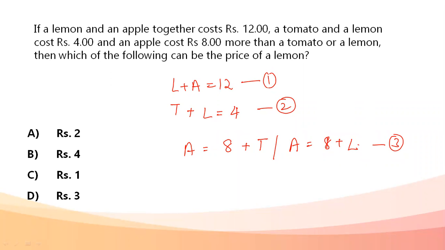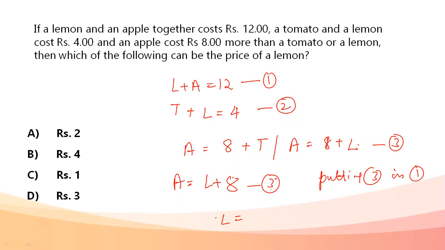So what we can do is use these equations one by one. First, let's use apple is lemon plus 8 rupees. Let's use this as the third equation. When we use this as the third equation, putting the third in the first equation, 2L equals 4. My value of lemon comes out to be 2 rupees.